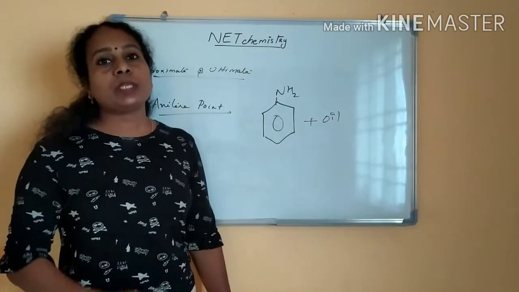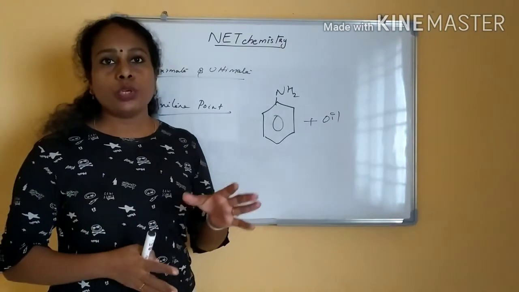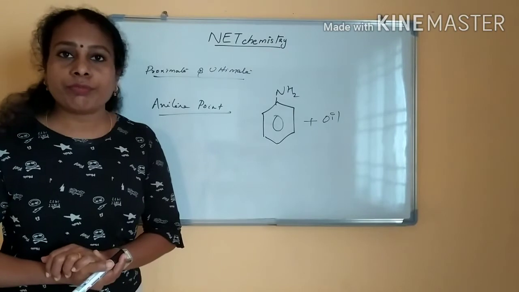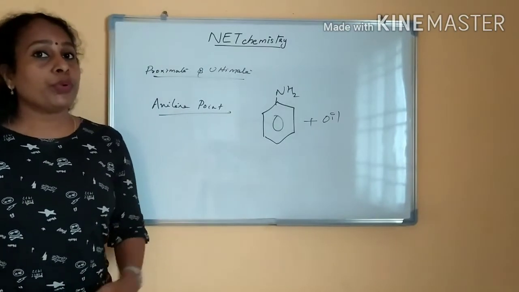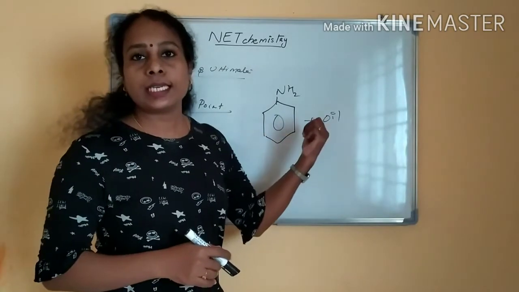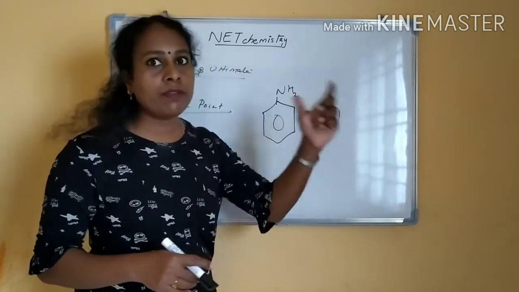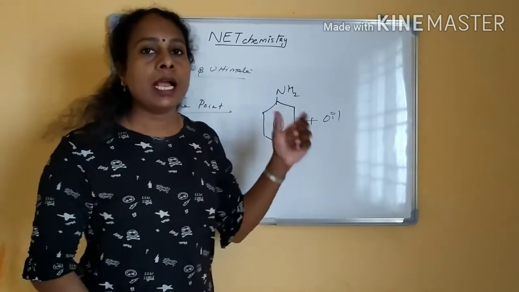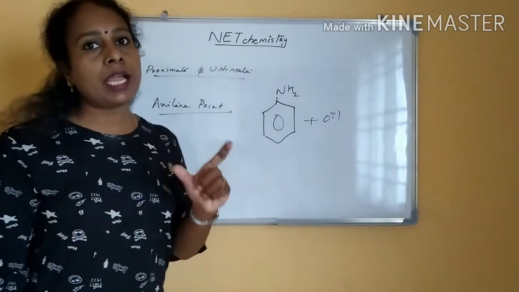If that temperature is low, your fuel quality will be low. This is the term we use to measure the quality of the fuel. This is also a repeated question: aniline point of fuels. Now this is clear: the temperature at which aniline and the oil become completely miscible and form a single phase is called the aniline point.